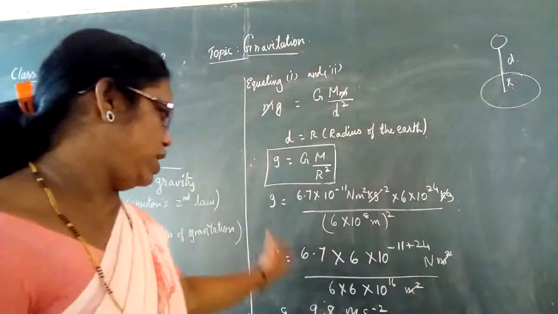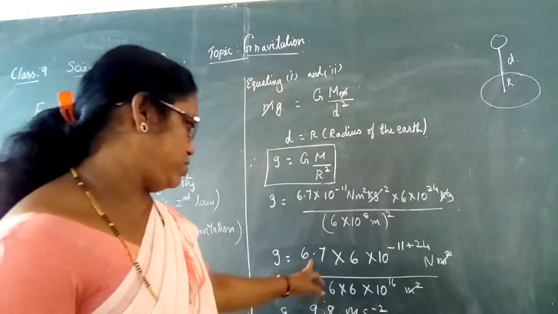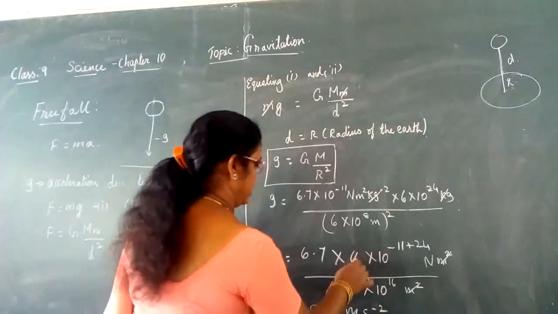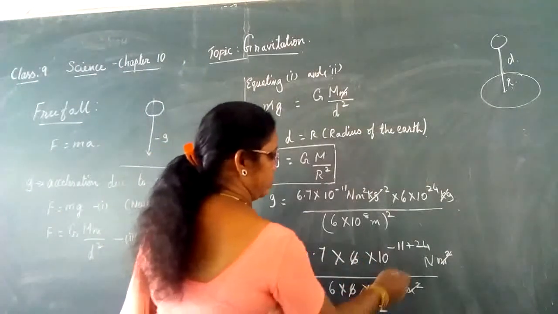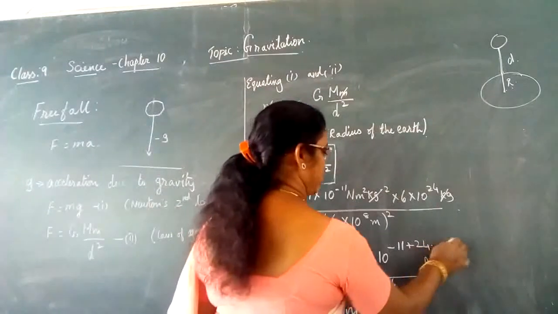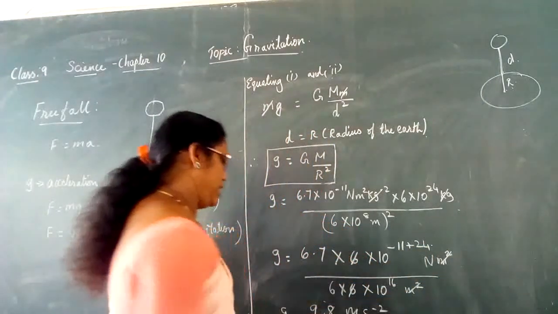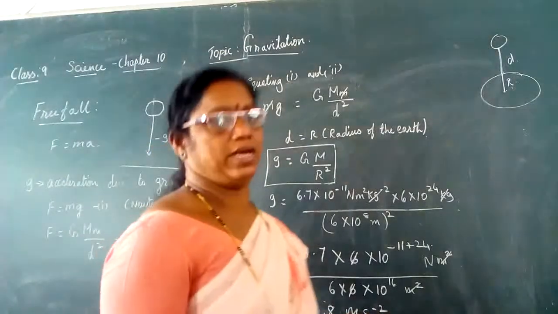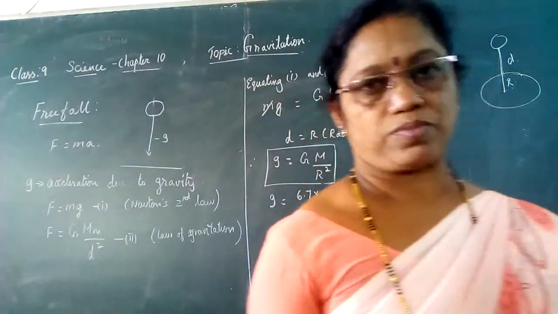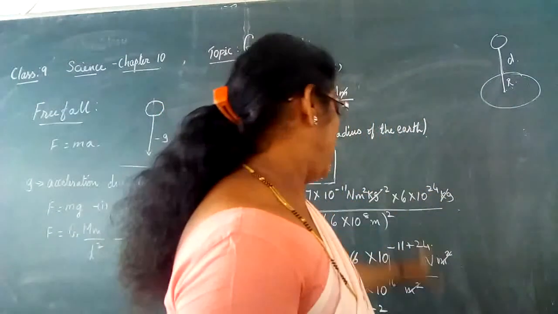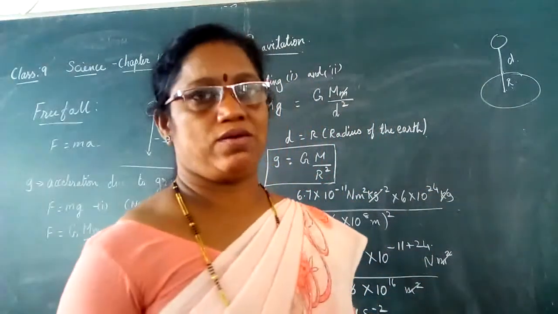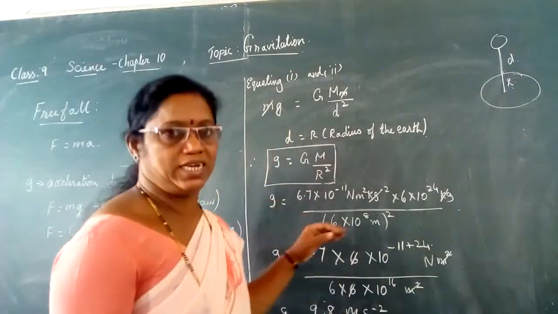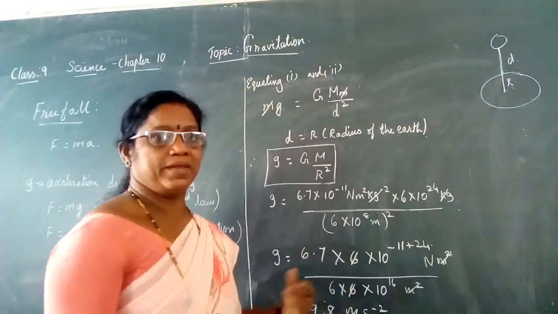Okay, hope you all understood how to calculate. First you have to multiply this, or you can cancel here, then divide it, and when this goes to the numerator it becomes minus 16. Simplify and then you will get a value 9.8 meter second power minus 2. Hope you all understood how to calculate the value of g. What is g? It is acceleration due to gravity.